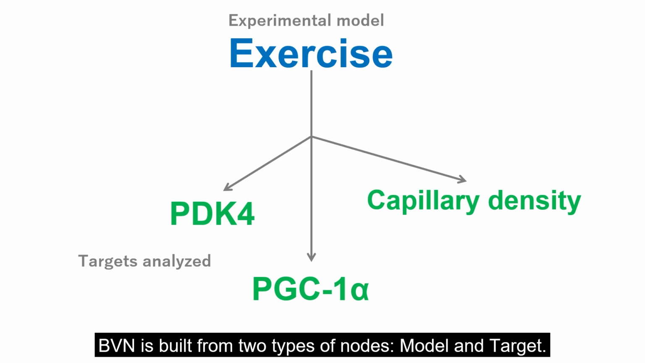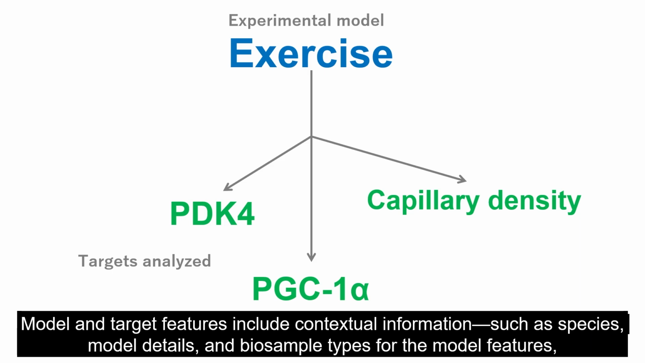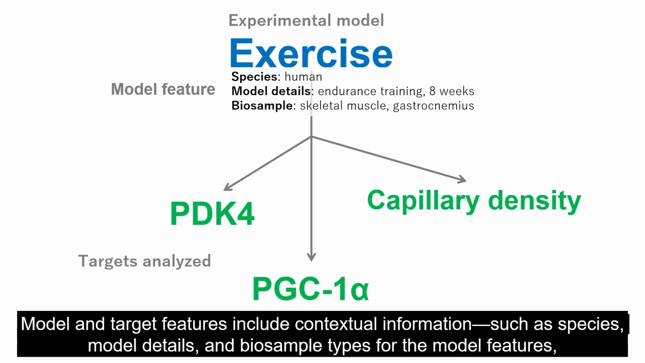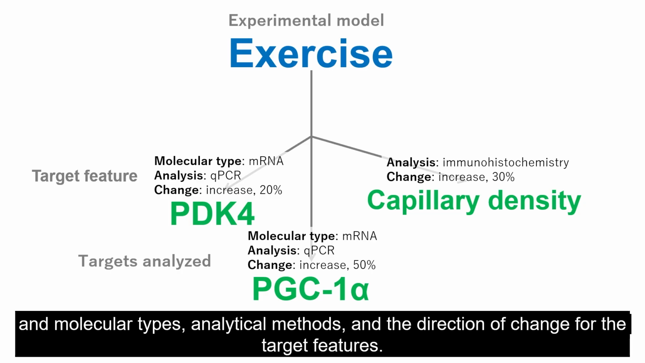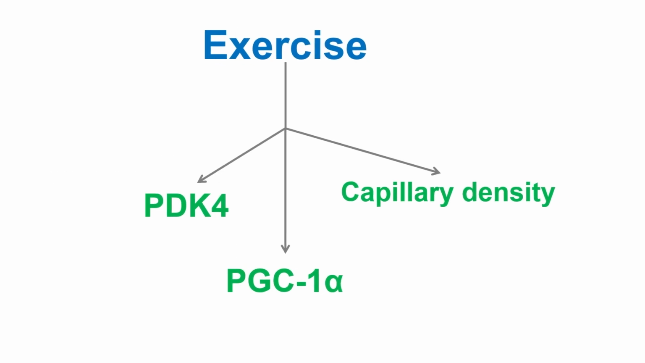BVN is built from two types of nodes, model and target. Each group, consisting of a model and its connected targets, is extracted from a single research article. Model and target features include contextual information, such as species, model details, and biosample types for the model features, and molecular types, analytical methods, and the direction of change for the target features. All of these are encoded as BioBERT-based embeddings, forming a small subgraph that represents one article within the overall network.